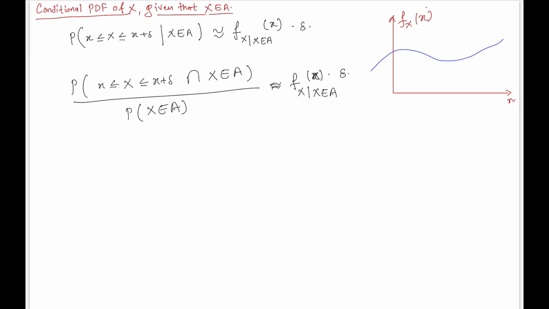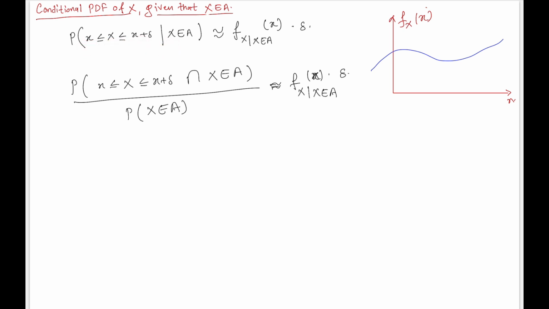We have been given that this random variable x takes a value from a certain range. And just as a note, we are still talking about a single random variable, the same random variable, and we are asking about the probability that it falls within this range, conditioned on this event.